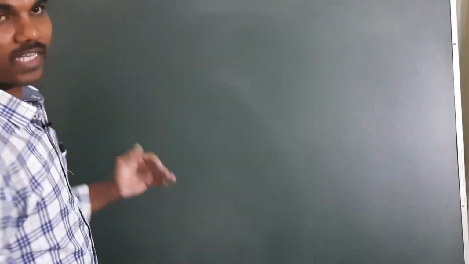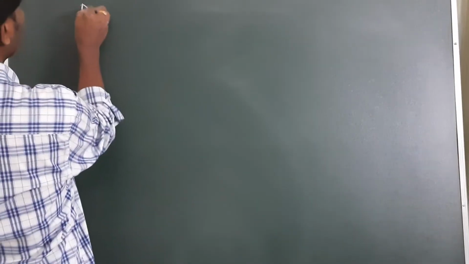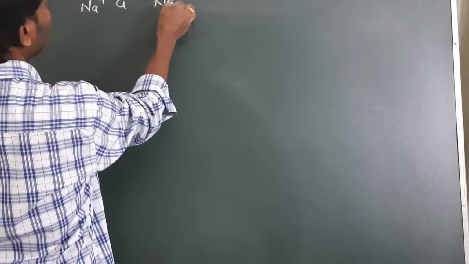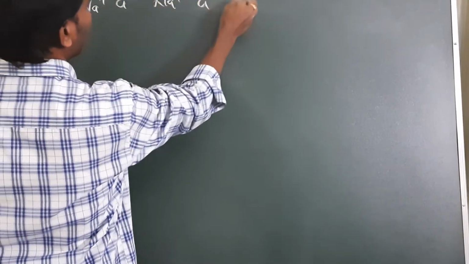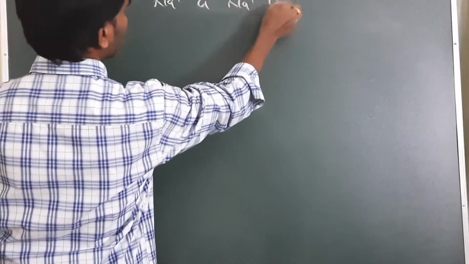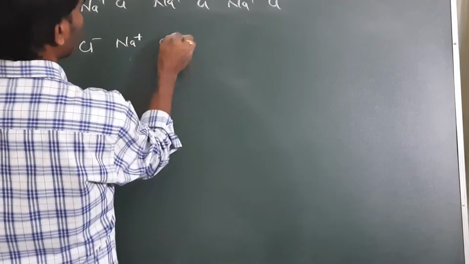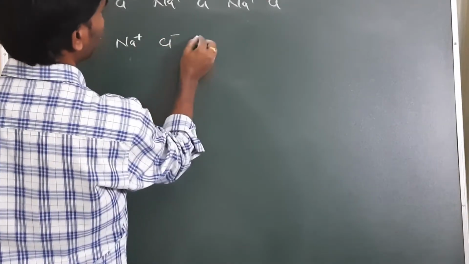So to understand crystalline solid, I am taking sodium chloride structure here: Na+ and Cl-, Na+, Cl-, Na+, Cl-, like this. This type of arrangement will be there throughout the crystalline lattice.